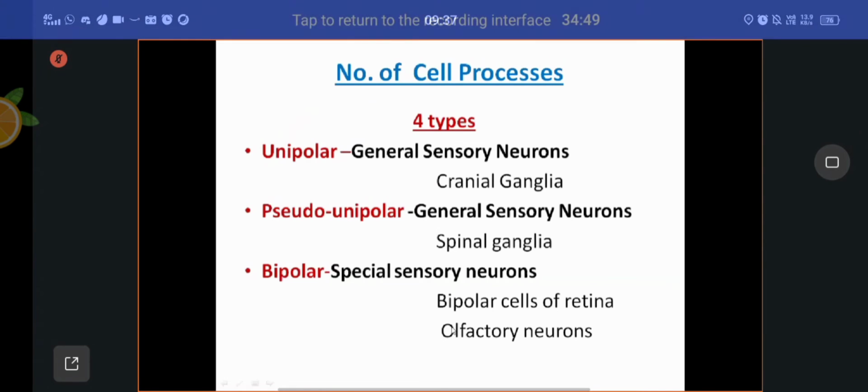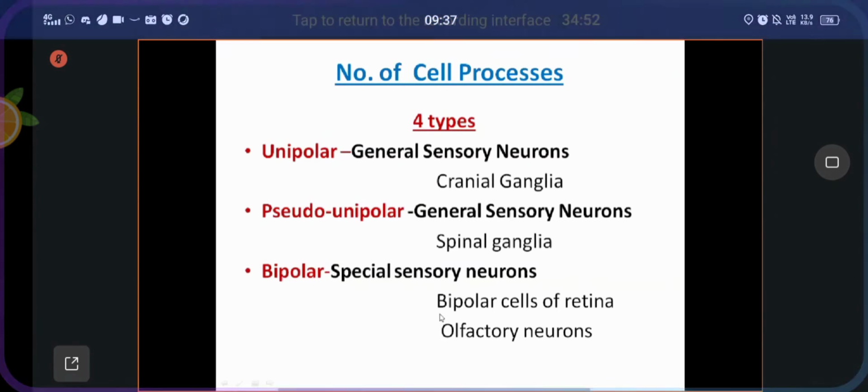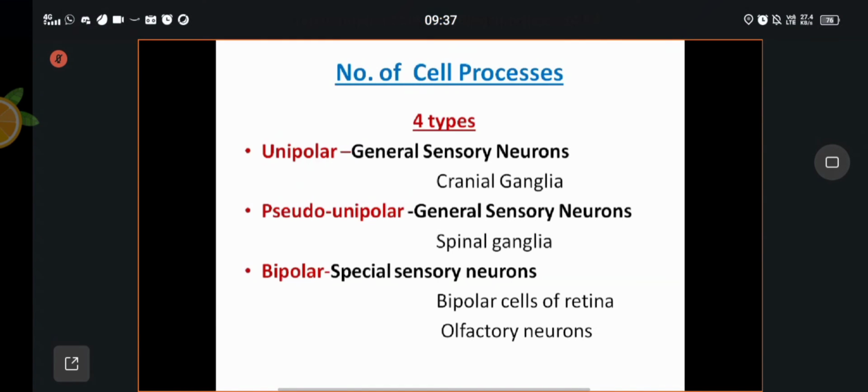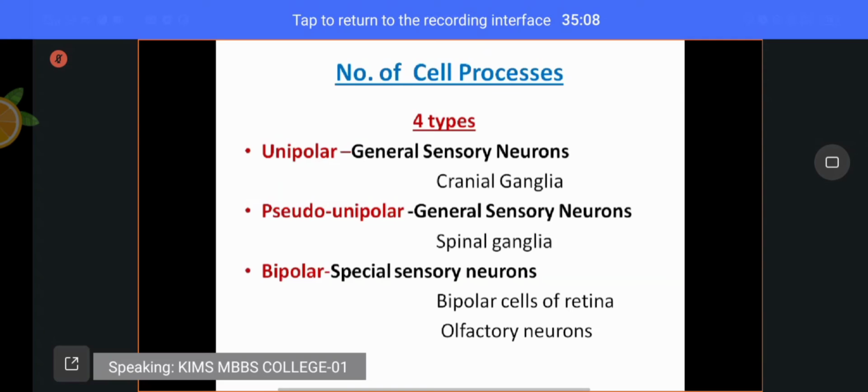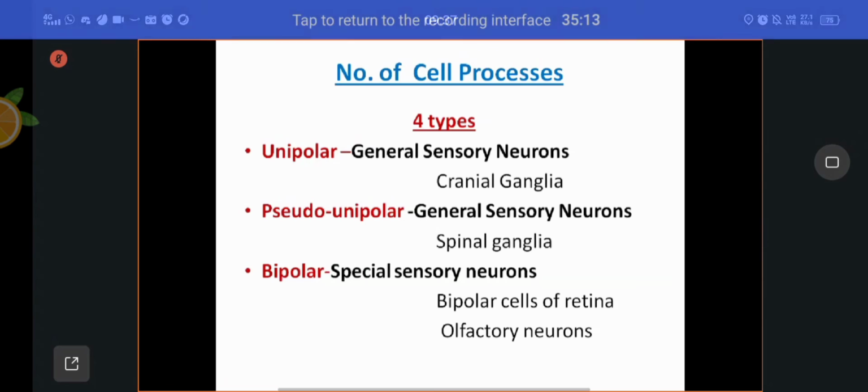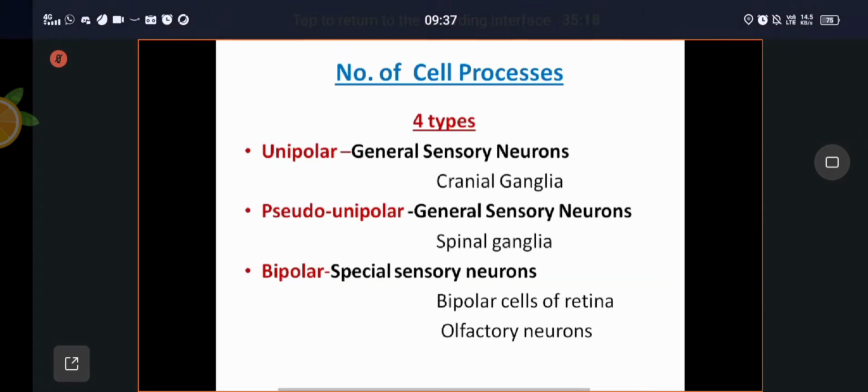The olfactory neurons are present in the nasal cavity. Nasal cavity has got a nasal septum and a lateral wall. In the upper one-third of the lateral wall and nasal septum, the respiratory epithelium is specialized to perform the sense of smell. That is called olfactory epithelium. This olfactory epithelium consists of olfactory neurons, and these are also bipolar.